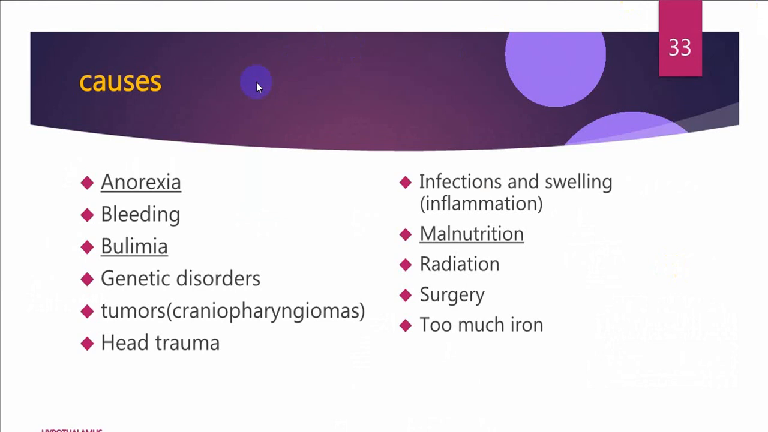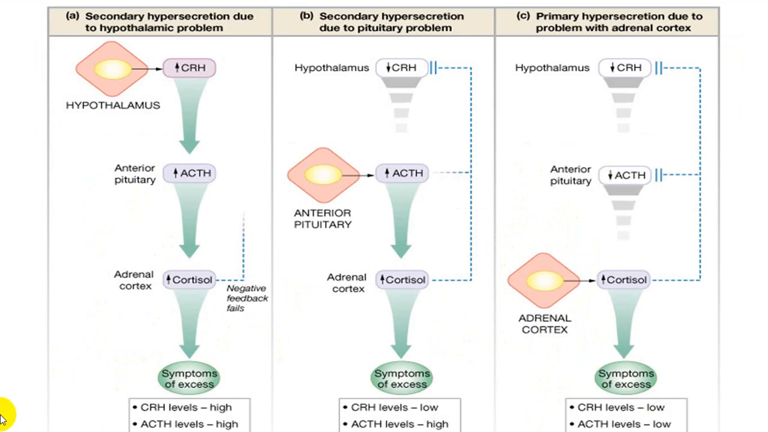And they will have a secondary effect on the anterior pituitary. Along with hyposecretion, there will be a lot of other symptoms and signs because of other functions of the hypothalamus, like anorexia, bulimia, tumors producing pressure effects, head trauma producing damage to the hypothalamic cells, infections, malnutrition can also produce damage to the hypothalamic cells, radiation, surgery, excess of iron, which we call hemosiderosis, all those can produce damage.